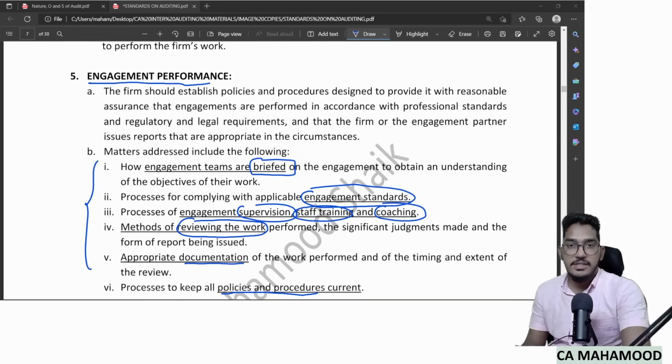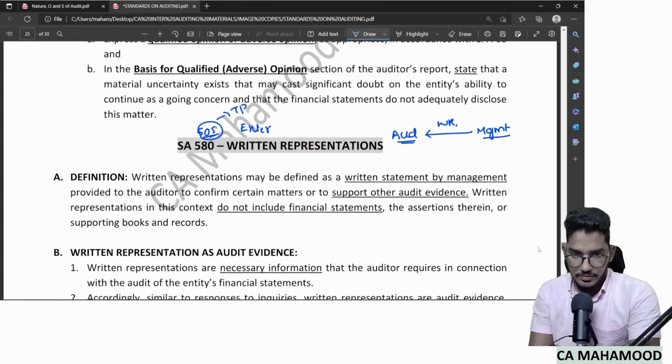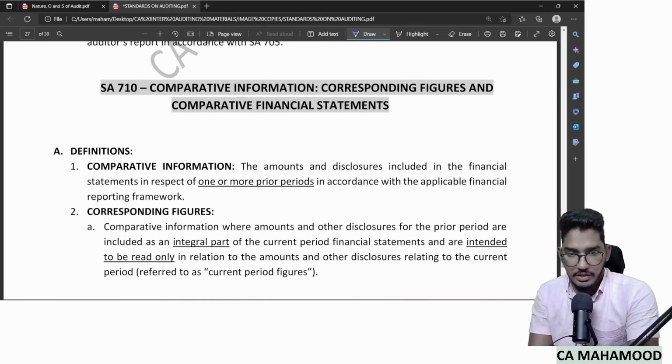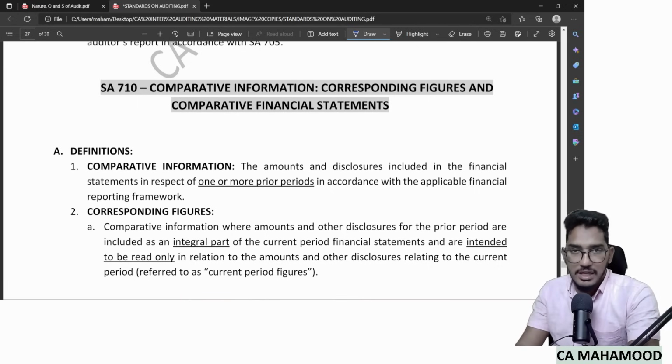So what does SA 710 deal with? Let me take you to that standard. As I've already mentioned, you can download this material, whatever I am displaying here, and how to download that material, I will explain in the description given below. From there, you can download this material and have access to it. Whenever you are watching this video, keep that material handy so that you will be able to memorize the content even more. So let us now complete this last standard's revision.